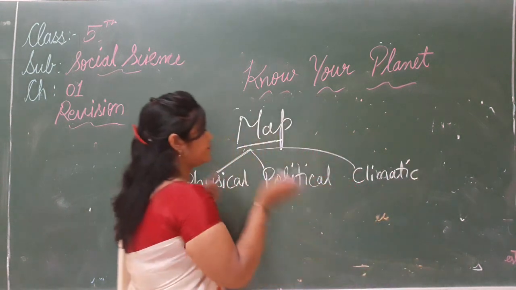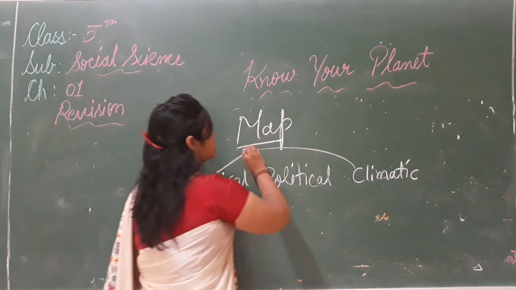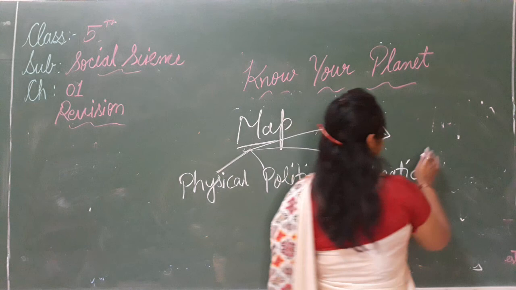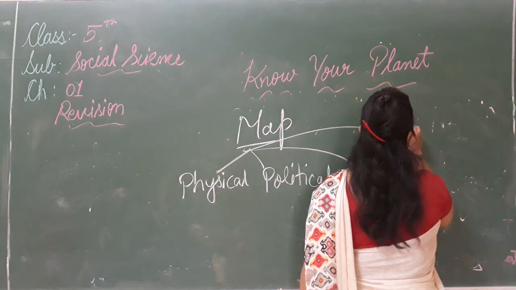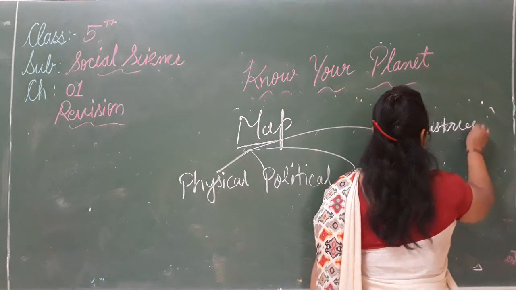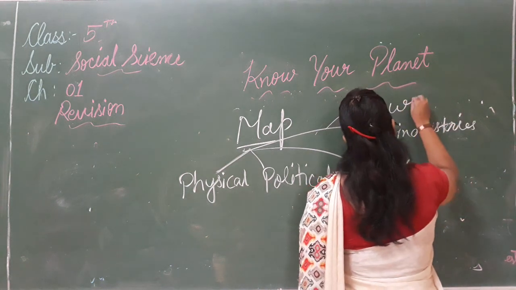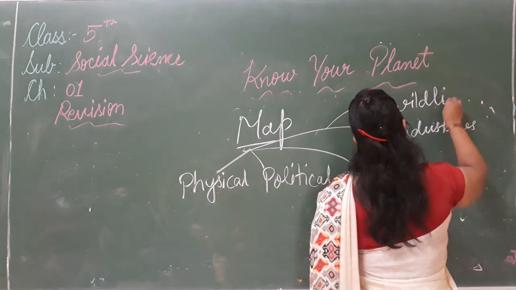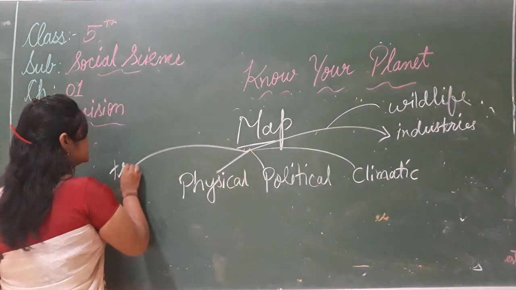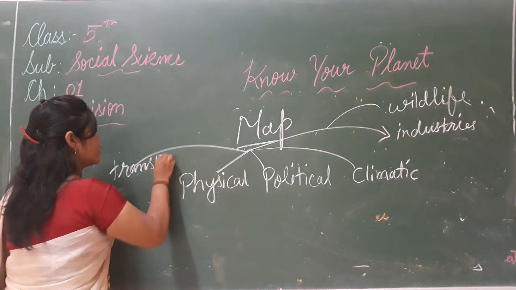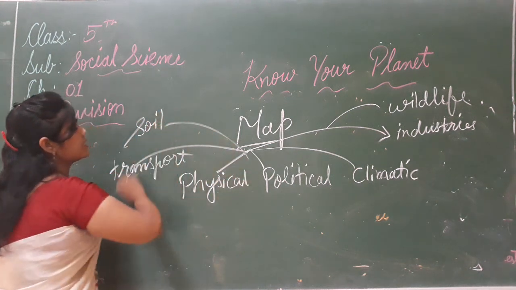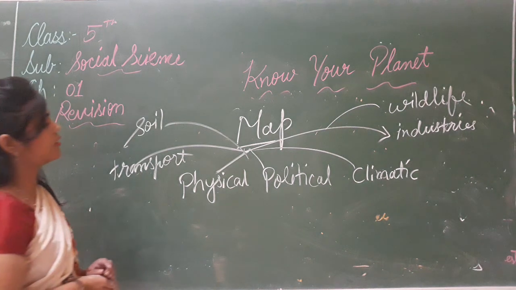And apart from these, there are some other maps like industries, wildlife, transport, soil. So there are many types of maps.